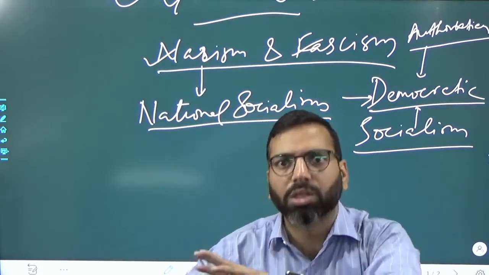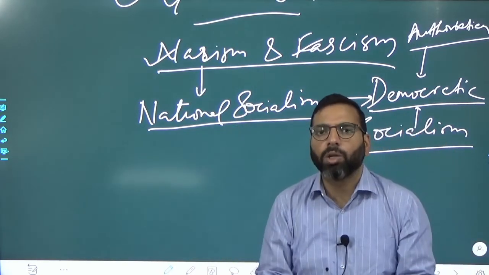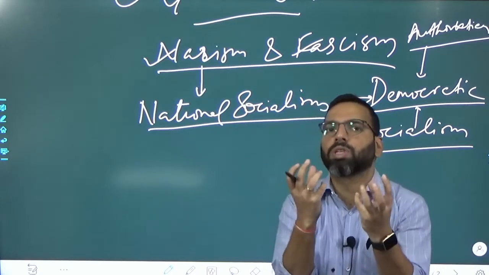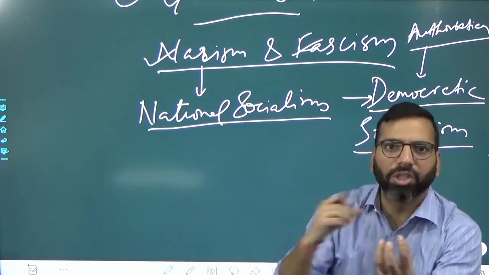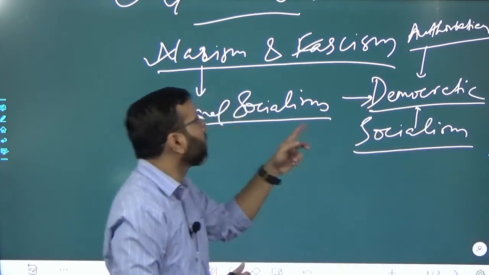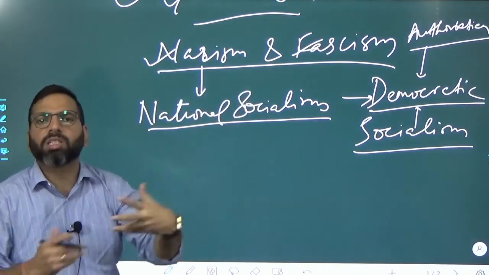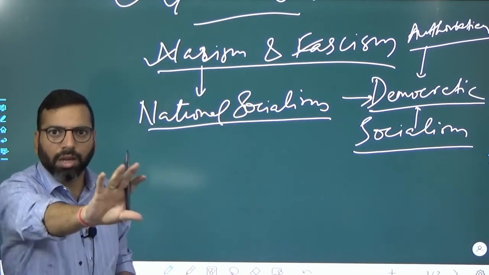Coming back to this whole topic, this whole period of 1919 to 1939 is the period जहां पे three forces are at loggerhead with each other. One is democratic force, the other one socialist force, and the third one is totalitarian forces. And this ideological divide ultimately led to the Second World War. That is a different thing.